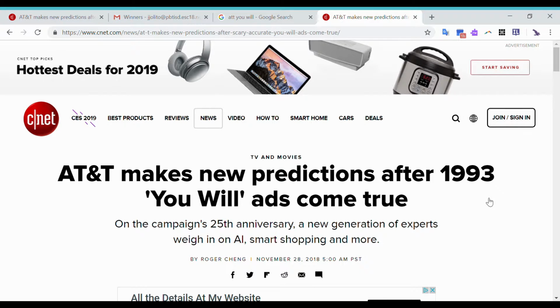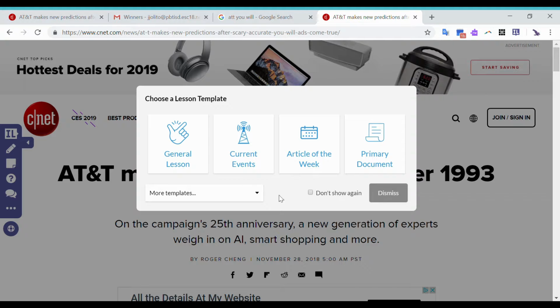So I'm going to show you how I added those videos and questions. To do that, once you're in the website, you look at the ribbon at the top there. You're going to see the icon for Insert Learning. Remember that we installed this extension earlier in the video. When I click on that, you're going to have a toolbox that shows up. I'm just going to dismiss that. These are just tutorials.